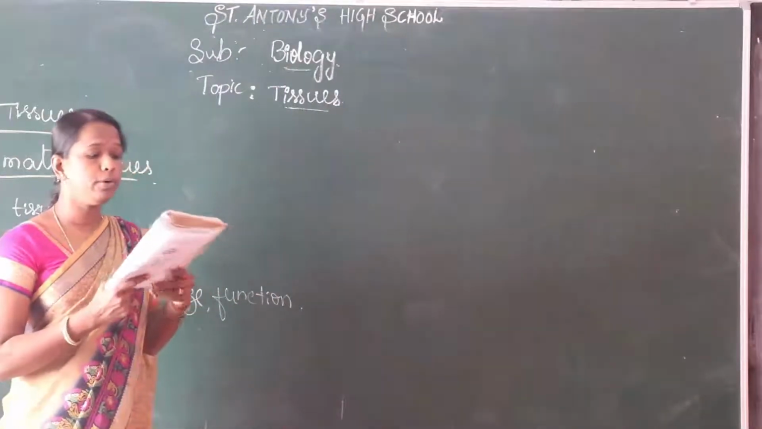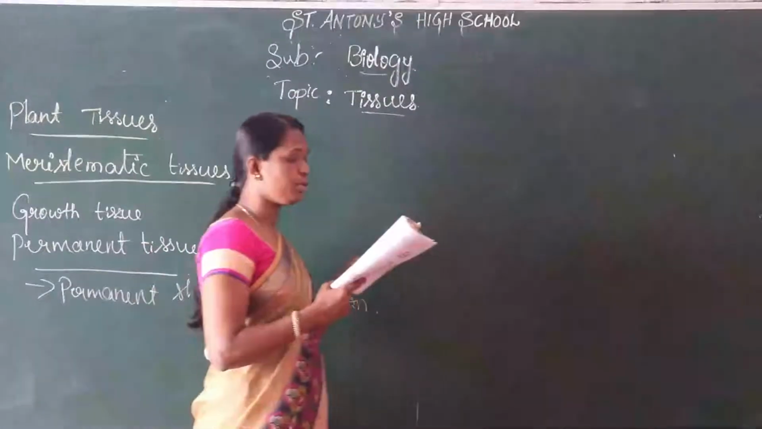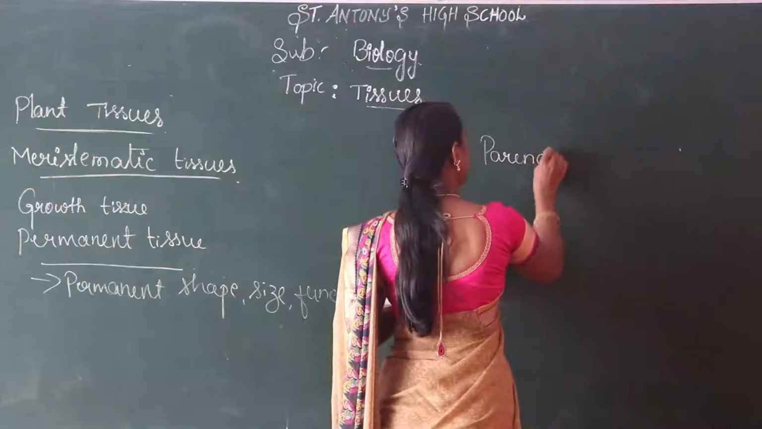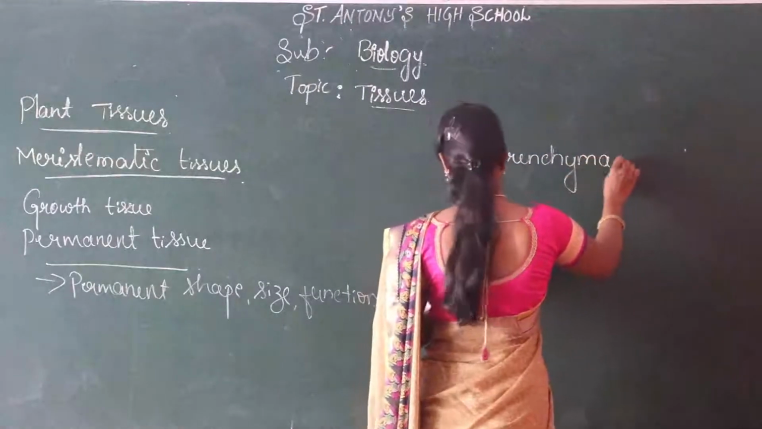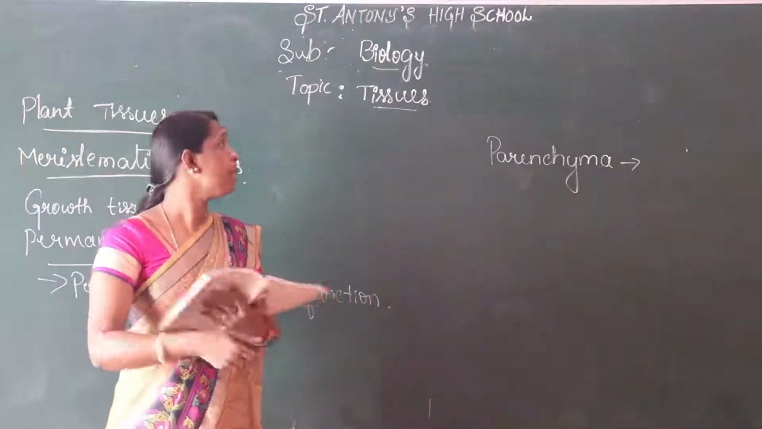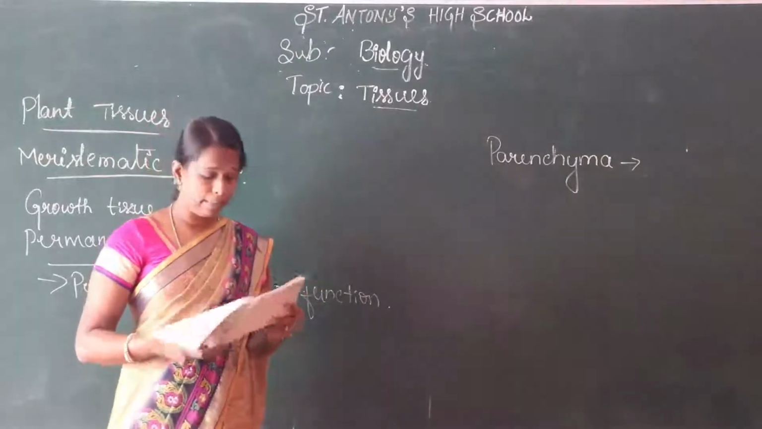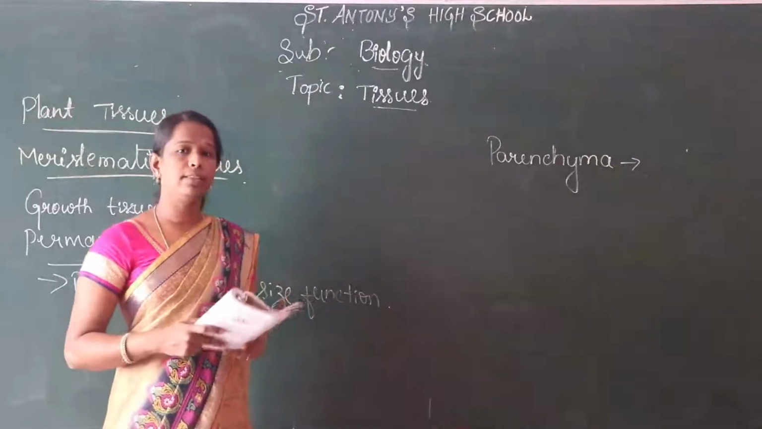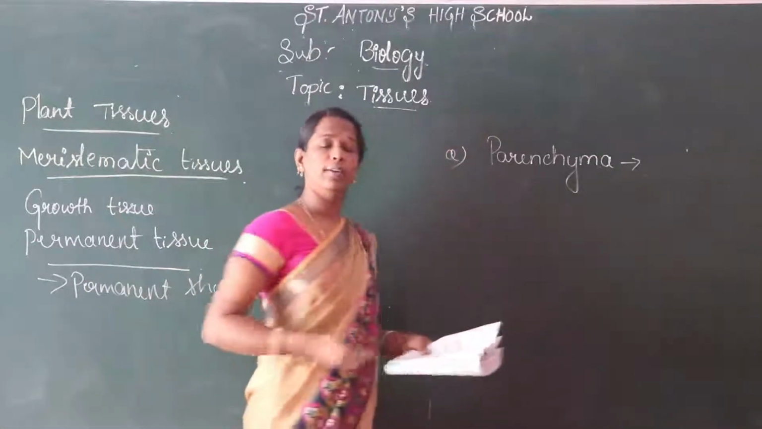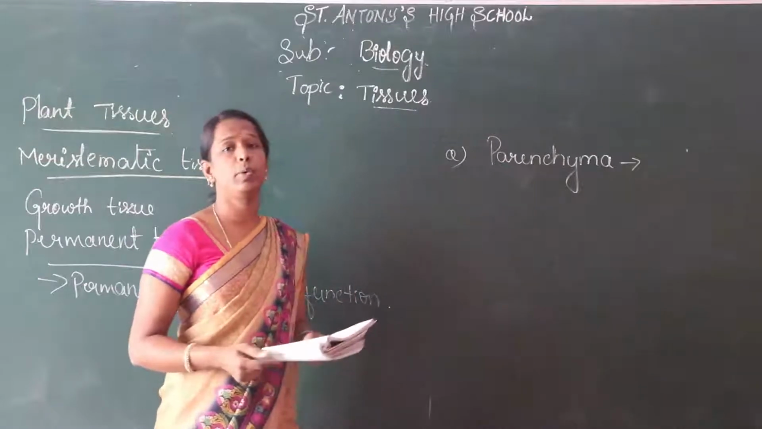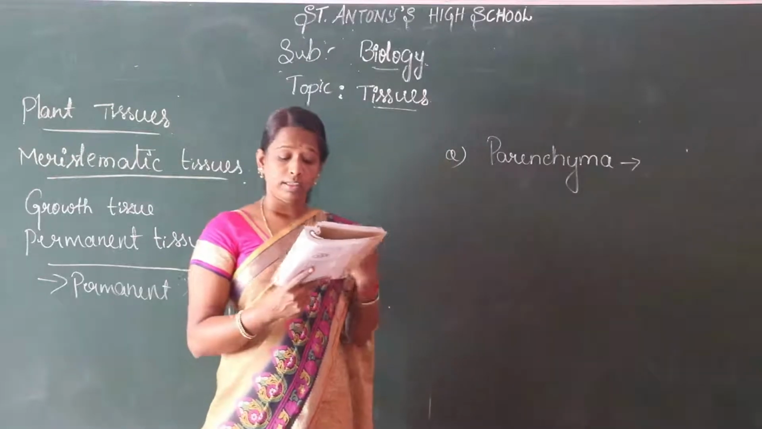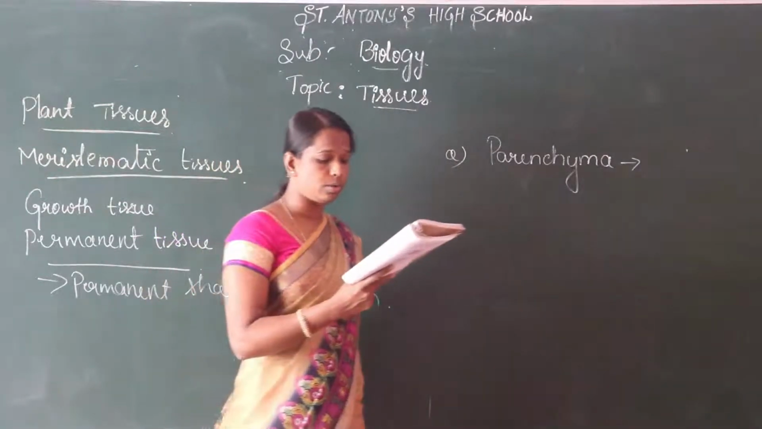In the upper part, a few layers form the basic packing tissue, that is called parenchyma. The basic packing of the cross section of the stem contains parenchyma. This belongs to permanent tissue. It is the first type of permanent tissue. What is the name? Parenchyma. The large spaces between the cells form the tissue. The tissue provides support to plants and also stores food.